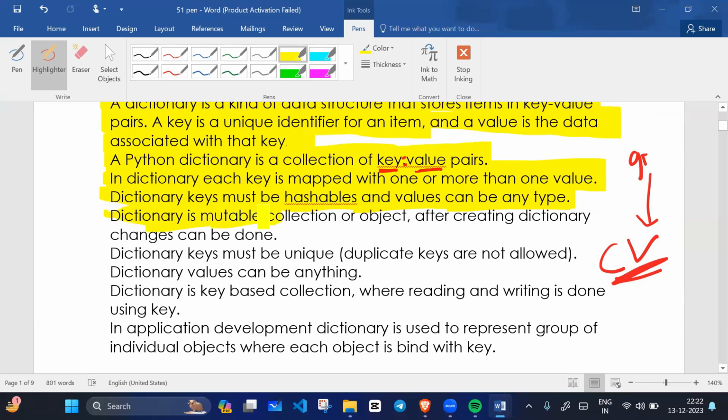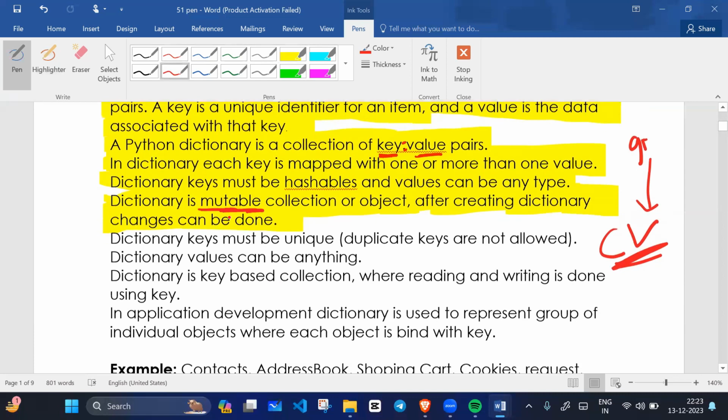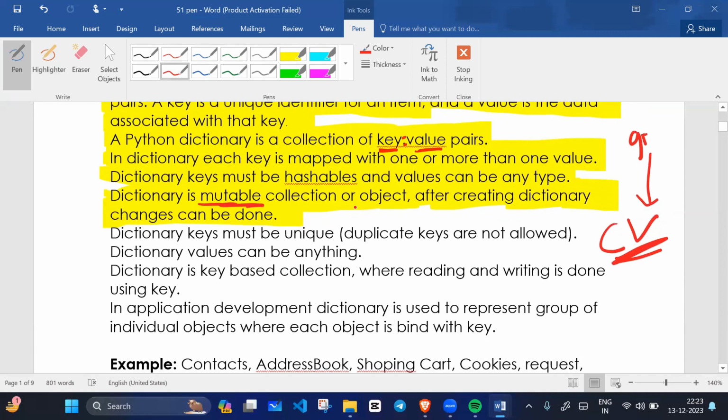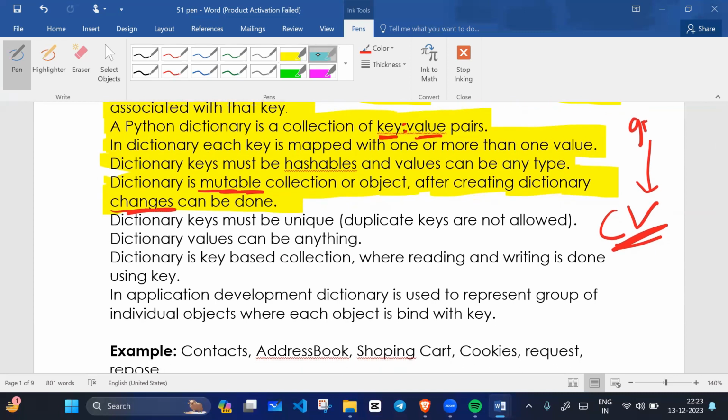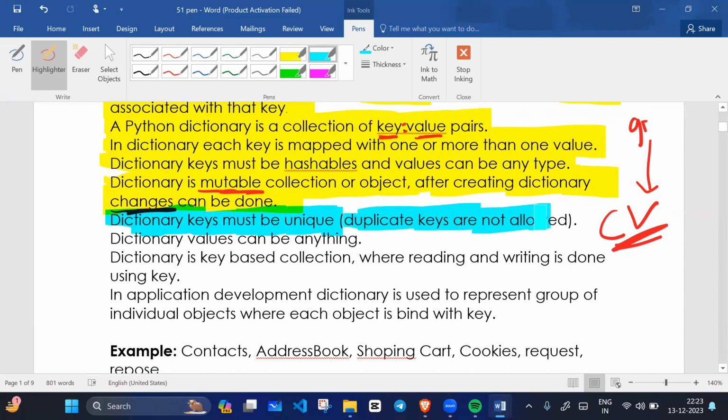A dictionary is a mutable collection of objects. After creating a dictionary, changes can be done, because a dictionary is a mutable type. If it is mutable, we can perform changes. Dictionary keys must be unique, meaning no duplicates. Duplicates are not allowed for dictionary keys.